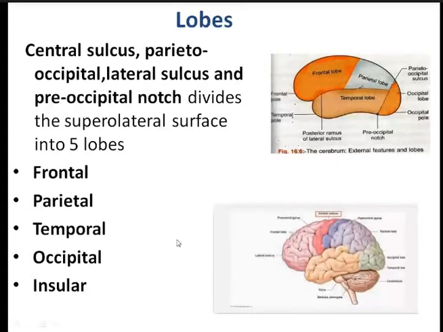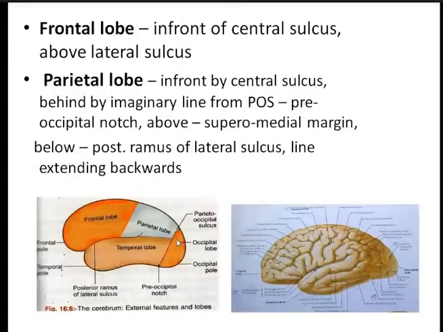Now coming to the frontal lobe. How are you going to differentiate the lobes? The frontal lobe lies in front of the central sulcus. Now this is the central sulcus, isn't it? So this is the frontal lobe, because it lies in front of the central sulcus and above the lateral sulcus. So this whole lobe is the frontal lobe. That's why I told you all those sulci are important, because without knowing them, you won't be able to differentiate the different lobes.